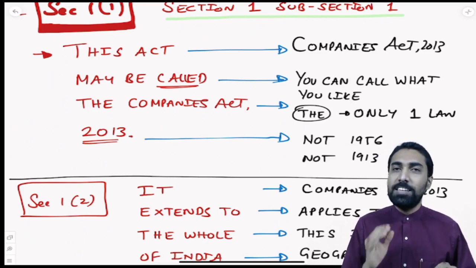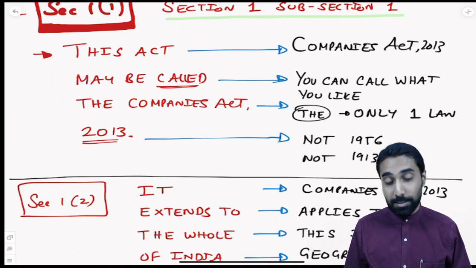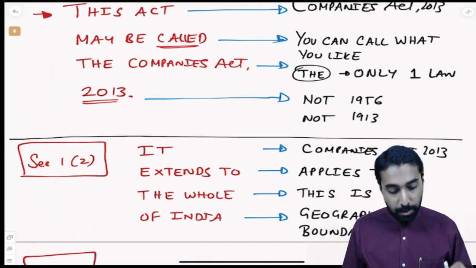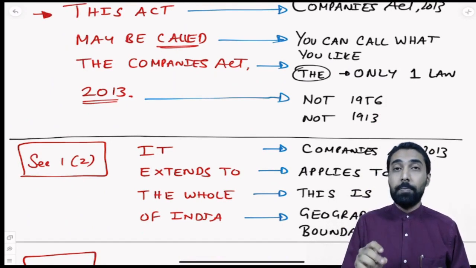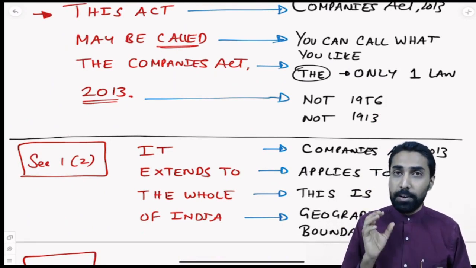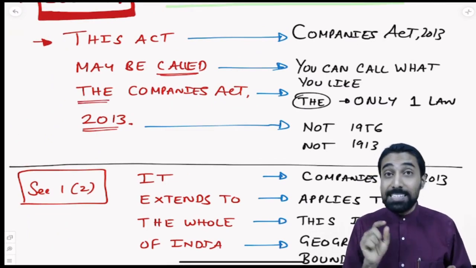In general, colloquially and as per law, we are going to call this the Companies Act of 2013. The one and only law relating to companies in India, the supreme law to regulate companies, is this. So that is why they say this act may be called the Companies Act.